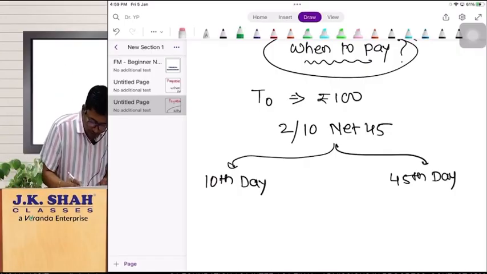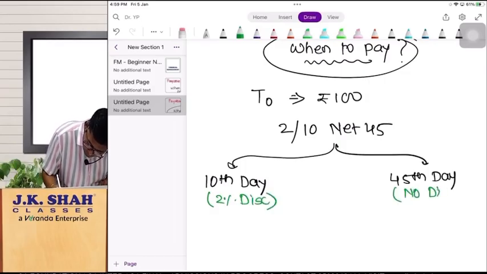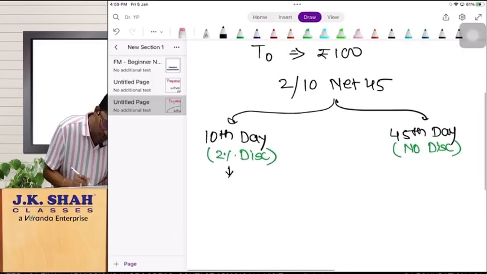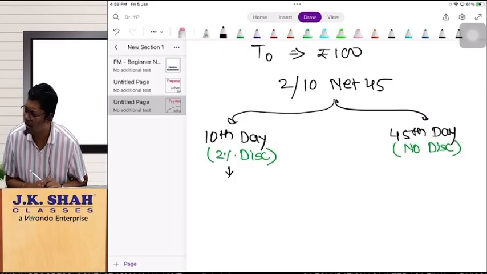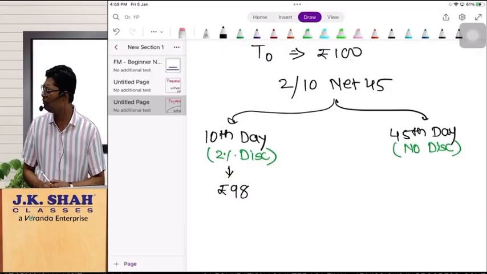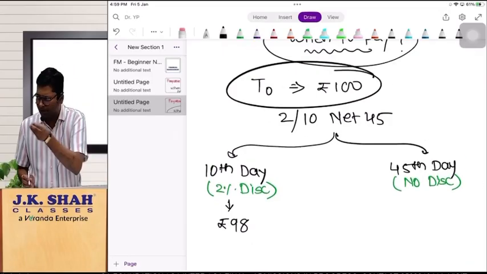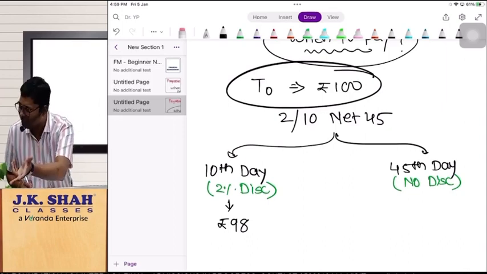So in the first event, discount is included, and how much is the discount? 2% discount is included, but in the last offer there is no discount included. Now tell me guys, if you want to pay the amount to your creditors on the 10th day, how much amount are you going to pay? Not 100 rupees. You should pay him 98 rupees. Sir, from where are you getting this amount? Sir, how much is the discount? What was the transaction amount? 100. If you are paying now, you are availing 2 rupees discount. That means the outflow for you is 98 rupees only.